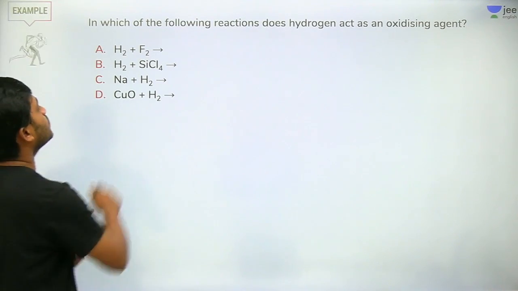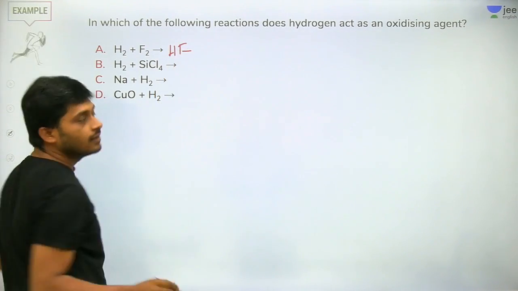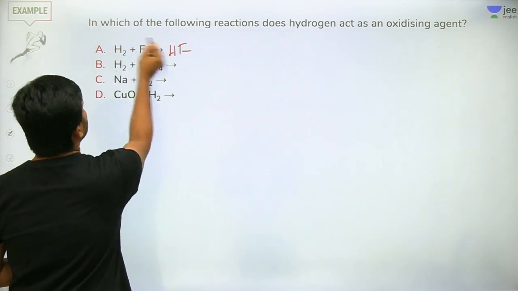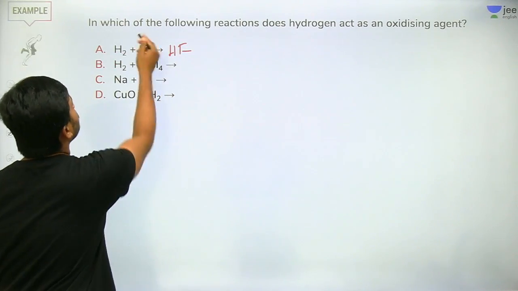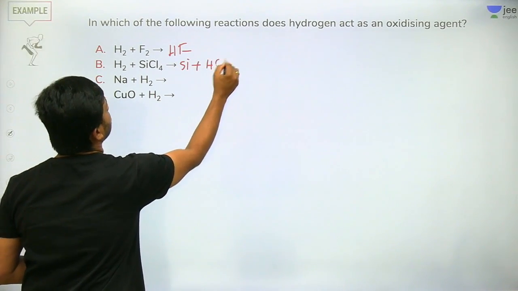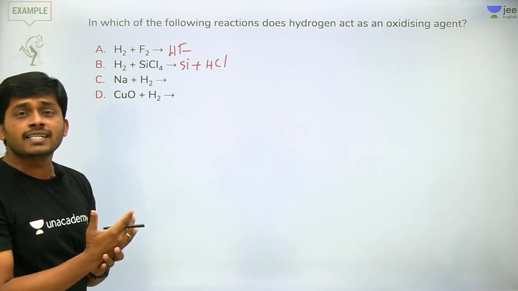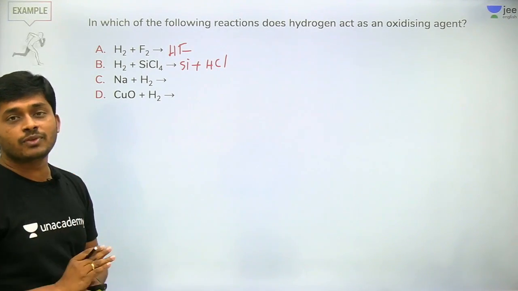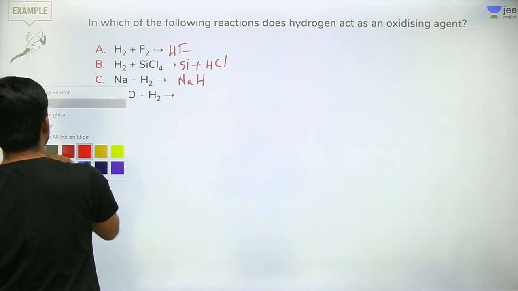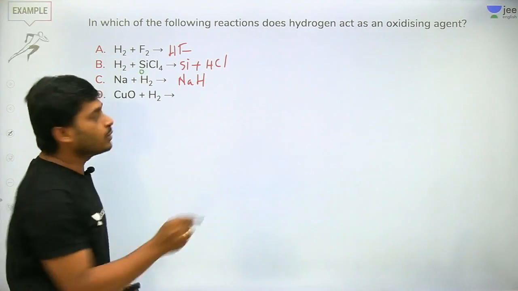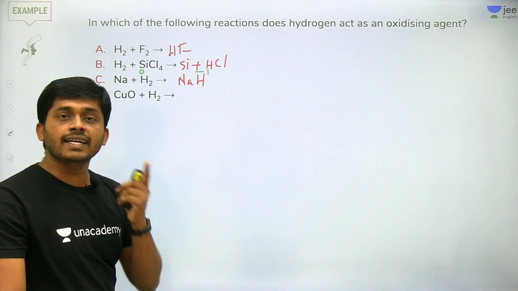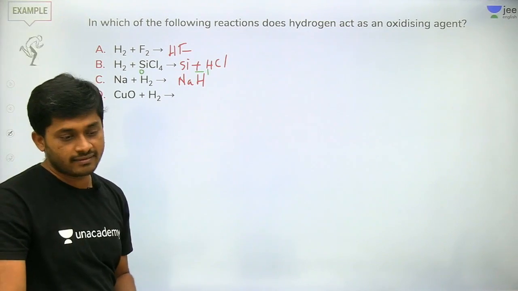Okay, see here, H2 plus F2 gives HF. So, oxidizing or reducing? So, 0 to minus 1. Next, Si plus HCl. Where hydrogen's oxidation number is decreasing, only that part we have to check. See, NaH. Here hydrogen oxidation number, if you see, goes from 0 to minus 1. If the oxidation number is decreasing, then it can act as an oxidizing agent. Got it?